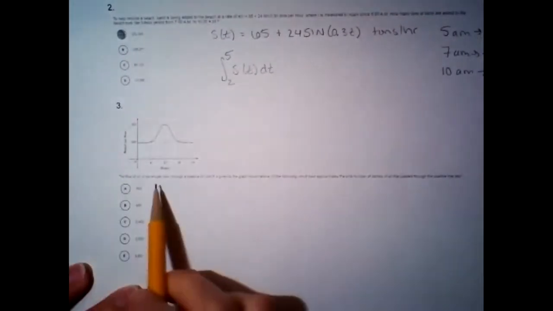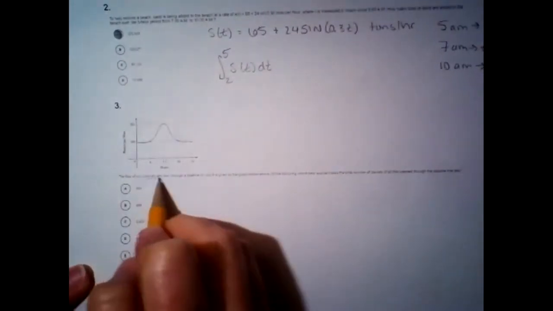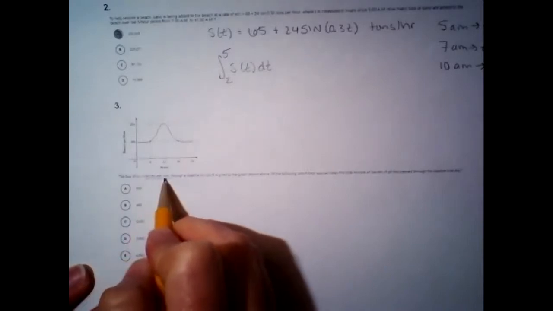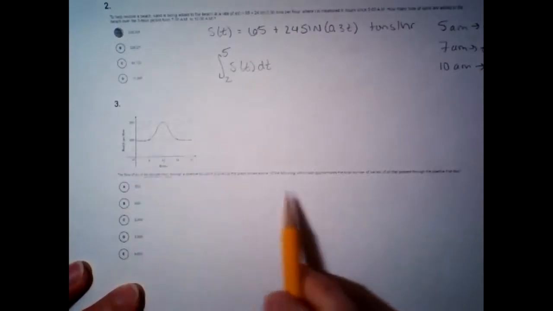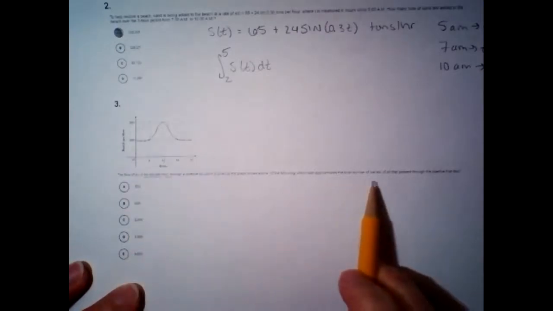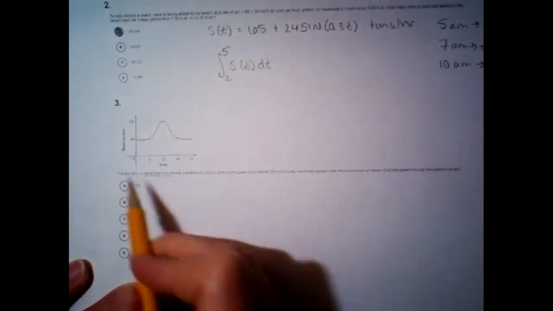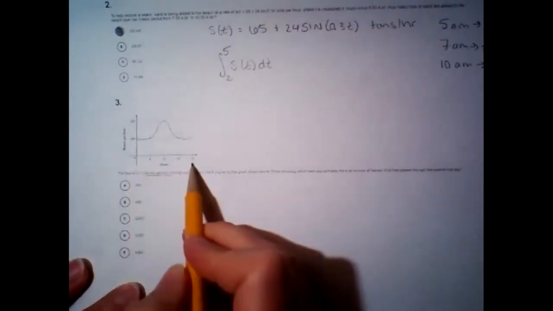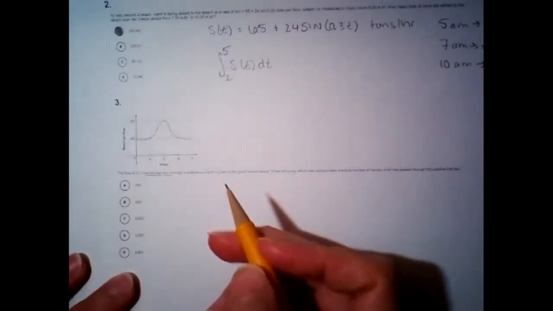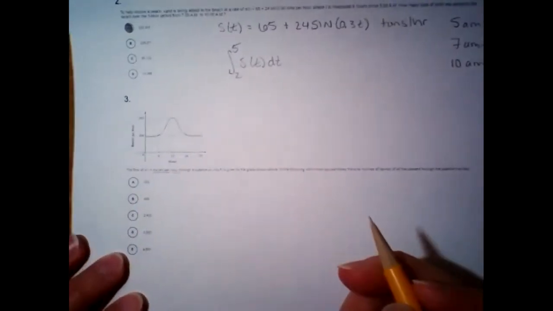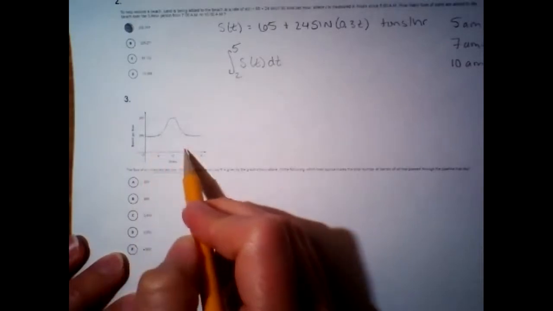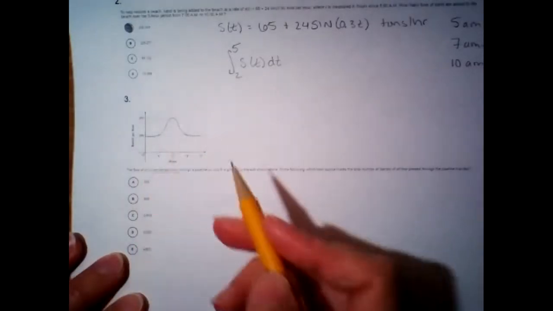All right, this next one, they give us a graph. The flow of oil in barrels per hour. It's something per something else, that's a rate, through a pipeline, is given by this graph. Which of the following best approximates the total number of barrels of oil throughout the day? So we want to do an integral of this, which means the area under the curve.